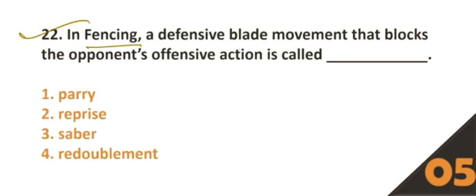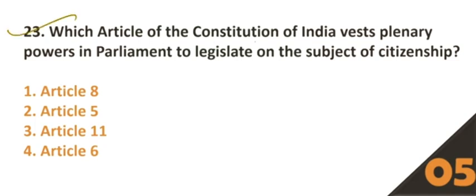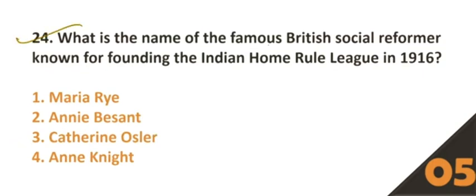22. In fencing, a defensive blade movement that blocks the opponent's offensive action is called? Option number 1, parry. 23. Which article of the Constitution of India vests plenary powers in Parliament to legislate on the subject of citizenship? Option number 3, Article 11. 24. What is the name of the famous British social reformer known for founding the Indian Home Rule League in 1916? Option number 2, Annie Besant.